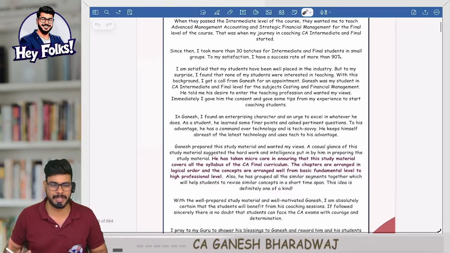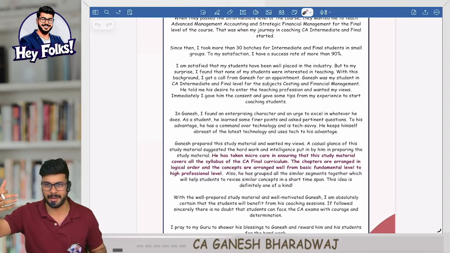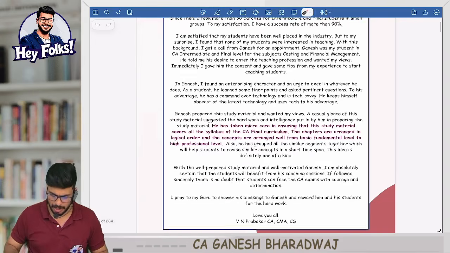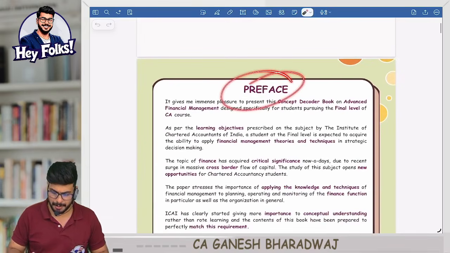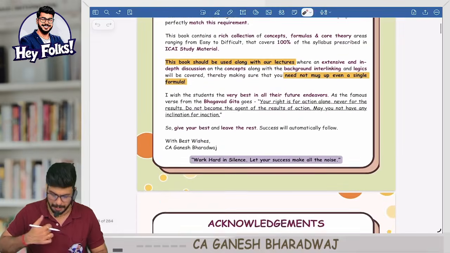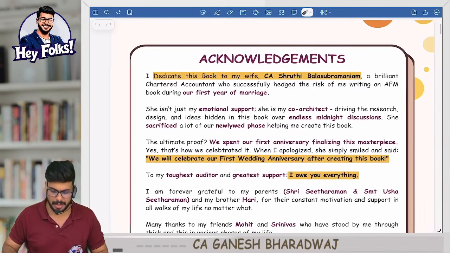Generally a foreword is something written by a person who is an expert in a field, and he writes his thoughts about the book. This is what it is, and you can go through it in your free time. I've also written a preface. This is basically an introduction written by me to the reader, and of course the acknowledgements and significant contributions to this book.